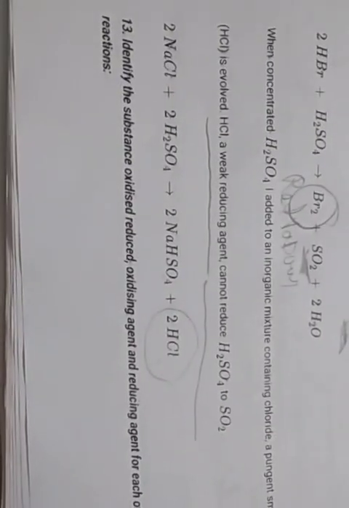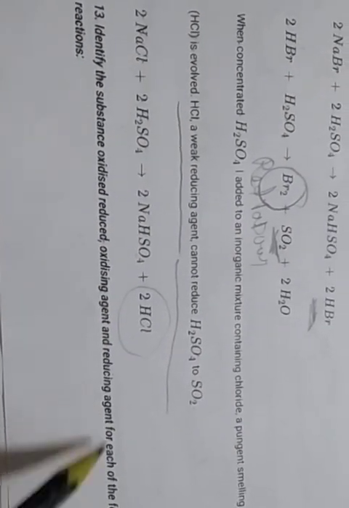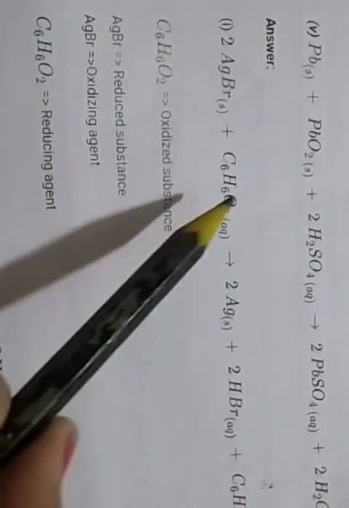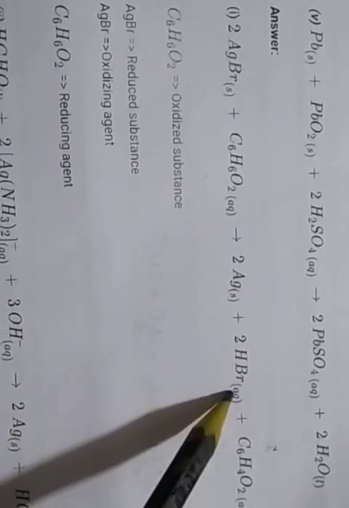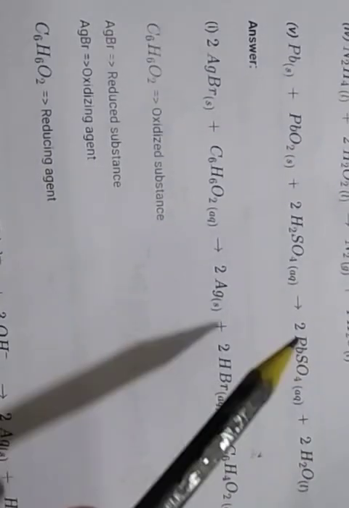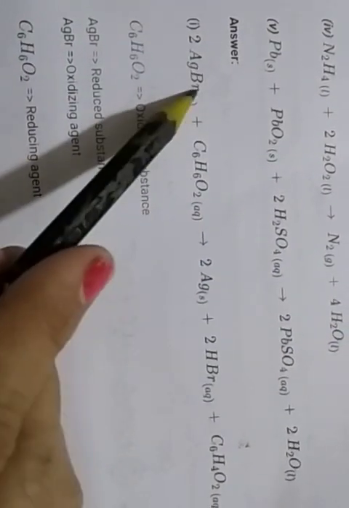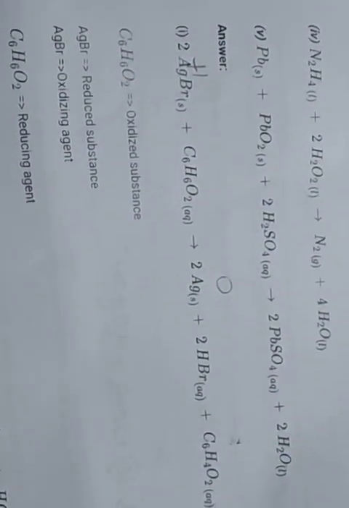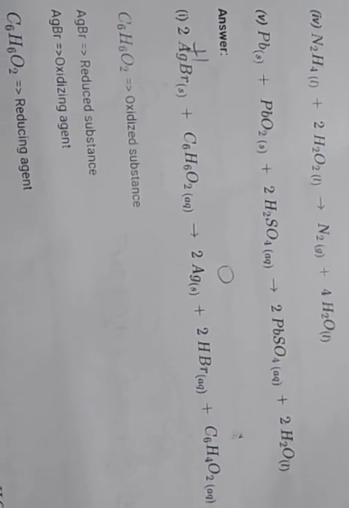Question number 13. Identify the substance oxidized, reduced, oxidizing agent and reducing agent. See, the equation given is 2AgBr plus C6H6O2 converting to 2Ag plus 2HBr plus C6H4O2. So first here you see the oxidation numbers. Okay, here you see Ag in AgBr is +1 and then converts into 0. Okay, and then C6H6O2.